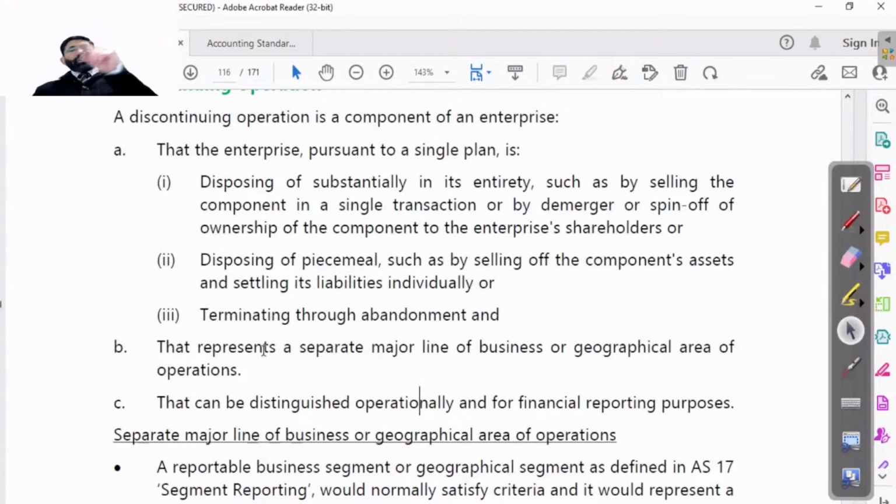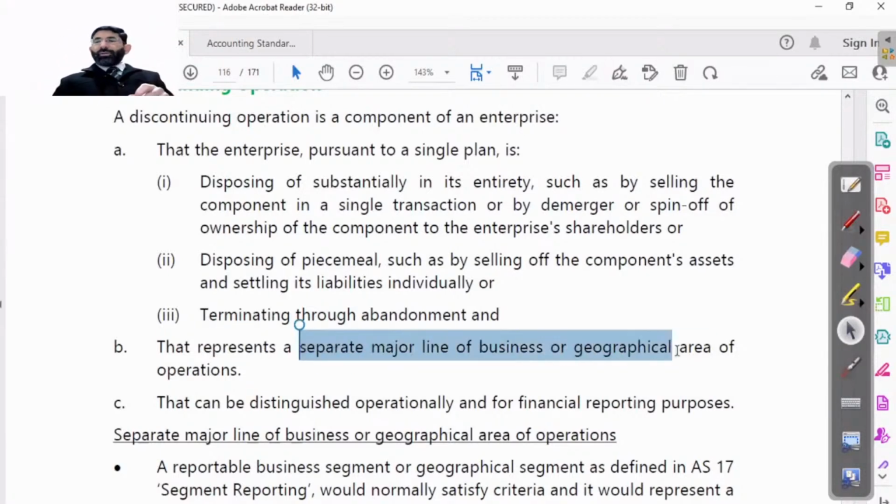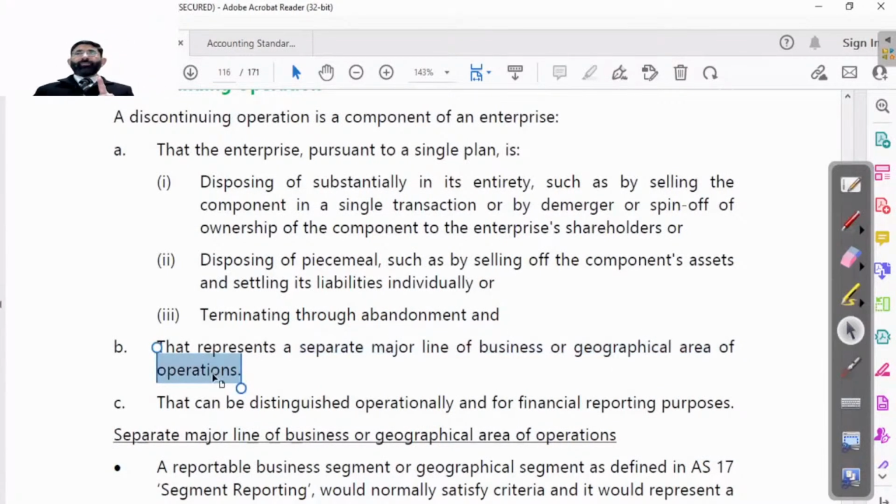But the major thing is it should be a separate major line of business or geographical area of operation, which we have discussed in segment reporting. It has to be major. It is not that we have readymade garments and shoes, and in shoes we took out 500 sets and kept them aside saying we won't sell these, or that we won't sell Bata company's shoes.